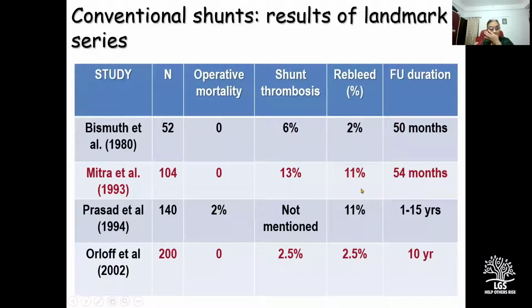So let us have a look at the results of our standard portosystemic shunts and compare them with the Meso-Rex bypass. Standard portosystemic shunts: operative mortality of elective surgery in experienced hands has been nearly 0. The mortality from the AIM study is related to emergency shunts, because the mortality of emergency shunts is always higher than that of elective surgery. The shunt thrombosis rates range from 2.5% to 13%.